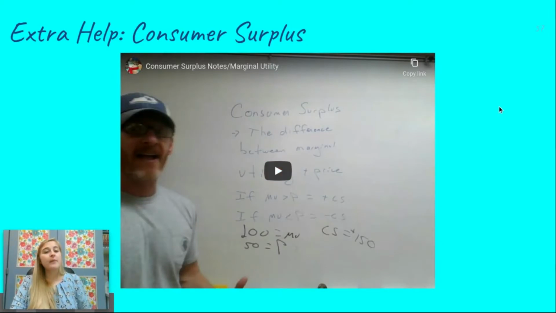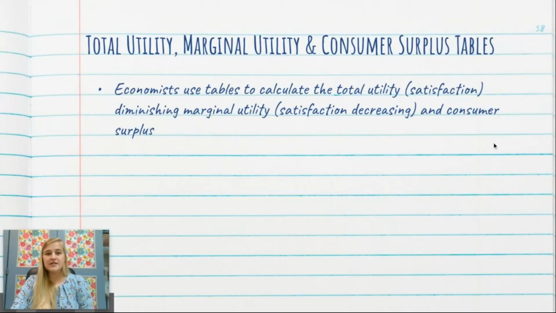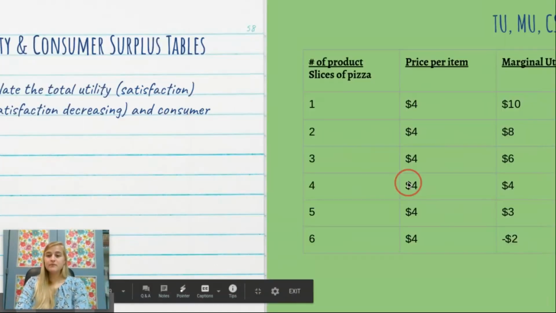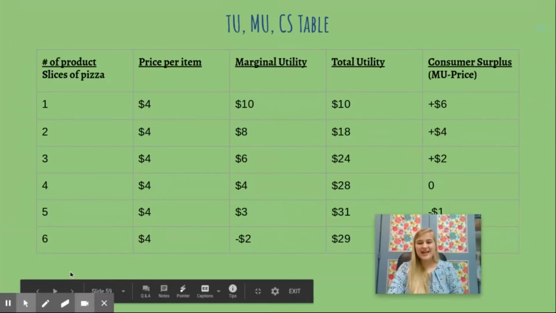So there are problems associated, tables we call them, with this. So you will have some practice problems over this. So let's go over what that looks like. Economists use tables to calculate the total utility, the total satisfaction, the diminishing marginal utility, that satisfaction decreasing, and the consumer surplus, the difference between what a consumer would pay and what the actual price is, whether it's above or below. So let's take a look at one of those tables and kind of dissect it.